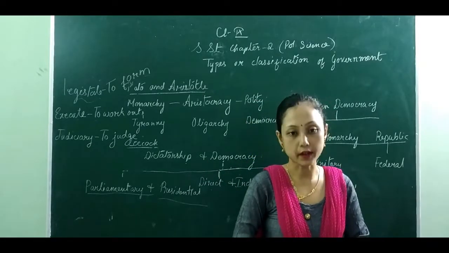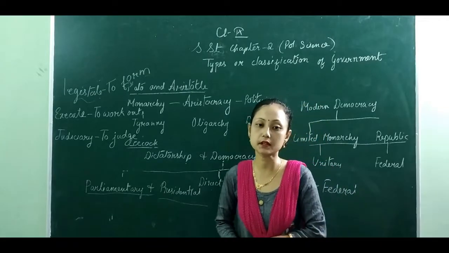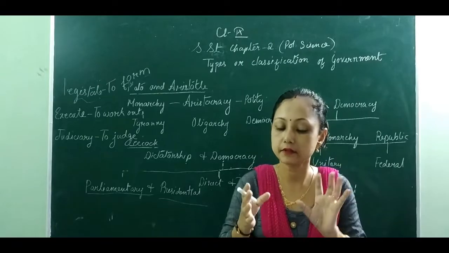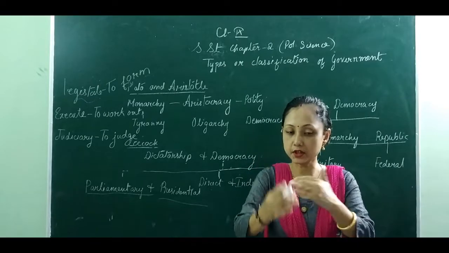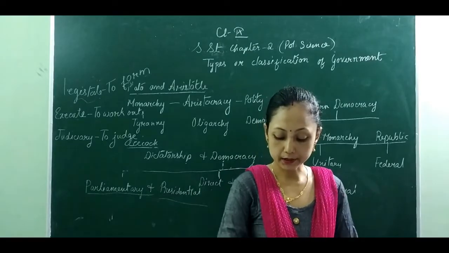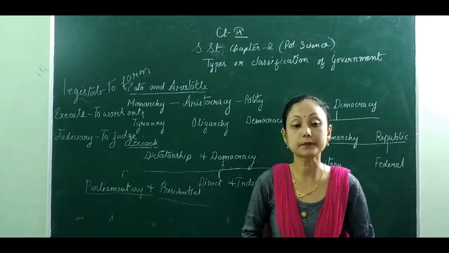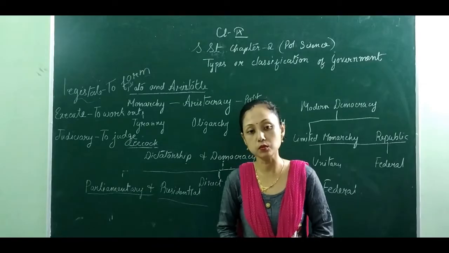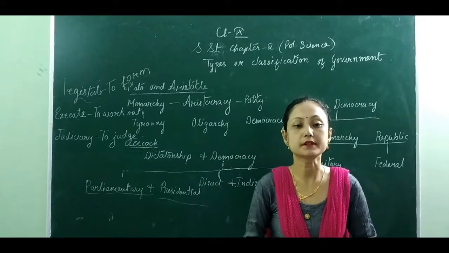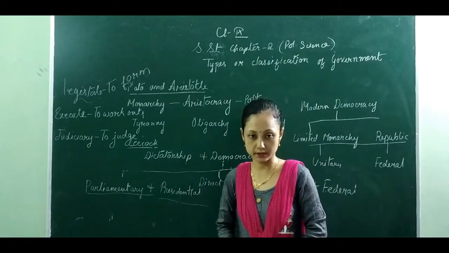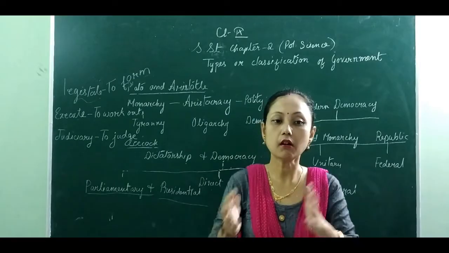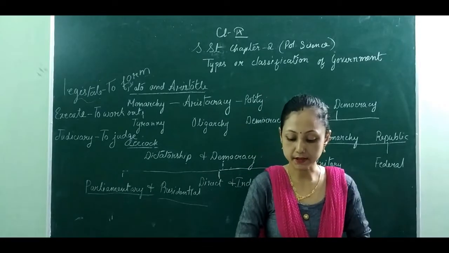Another one is that we have a fixed tenure. What is a fixed tenure? It means the president comes into power for only 5 years. He will be changing after every 5 years. Then the advisory status of the cabinet. Here the cabinet is who? The cabinet are the council of ministers along with the prime minister. They can advise the president in different situations or any circumstances.